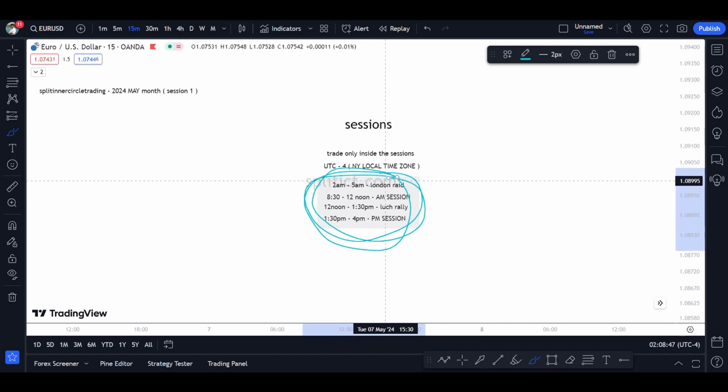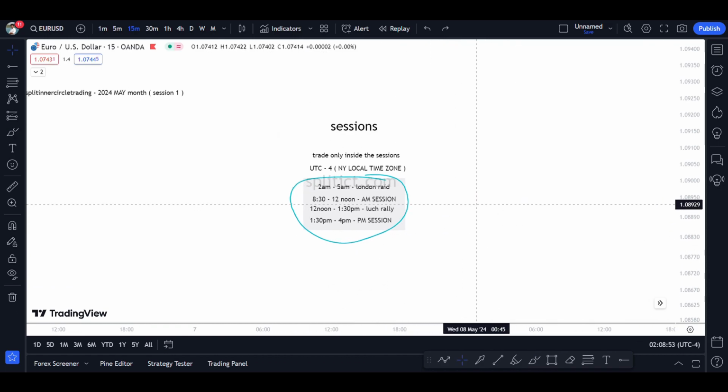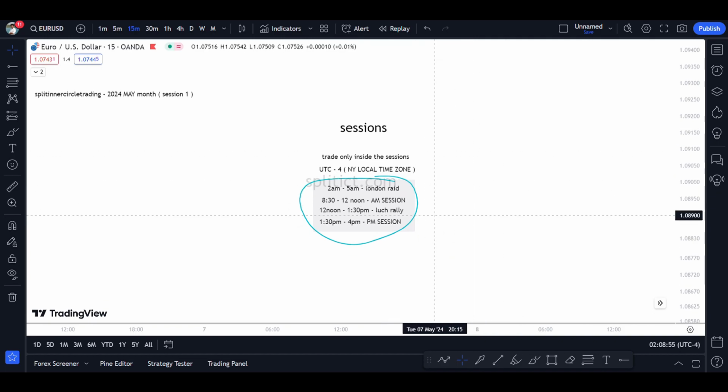I'm telling you guys so many times, these 4 timings are the utmost priority. You don't need anything else. For me, for example, I stay in India, so that's the reason I only trade London and the AM session. London starts around 12 o'clock in India, and the AM session starts around 6 p.m. in India. So it works out for my timing.